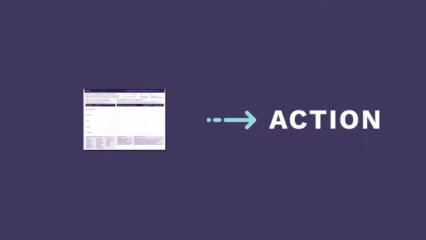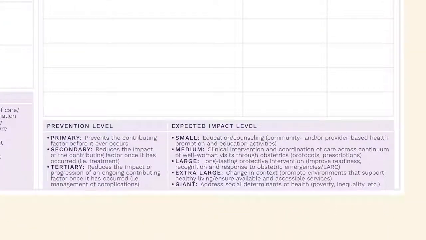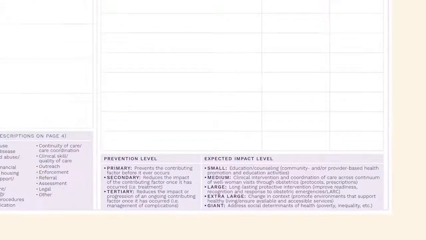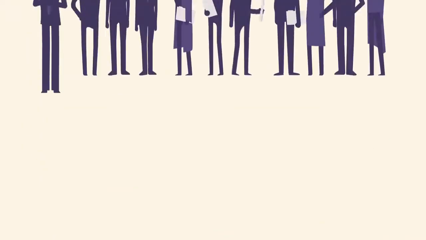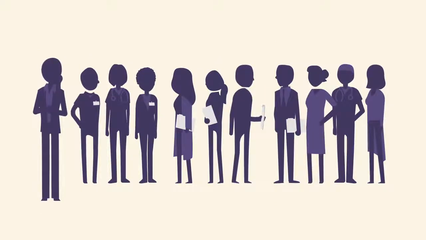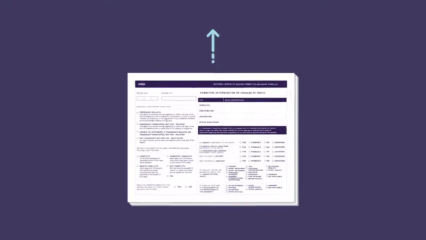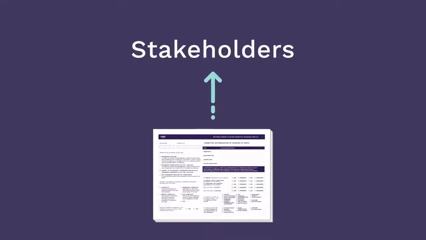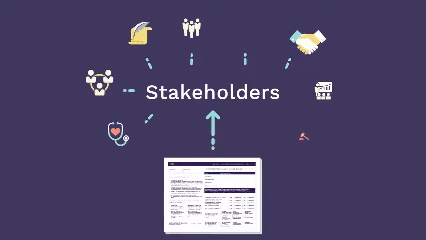Unfortunately, we cannot act on every recommendation that we record. The Maternal Mortality Review Committee Decisions Forum includes fields for us to indicate the level of prevention and level of impact. These fields help us to prioritize recommendations for action. As a committee, we use this process to prioritize the recommendations that will have the greatest impact. Our committee uses the Maternal Mortality Review Committee Decisions Forum because it helps us analyze and share our findings in a systematized way with relevant stakeholders in our state, including our Perinatal Quality Collaborative. The forum also lets us use our data with other jurisdictions to support collaboration.